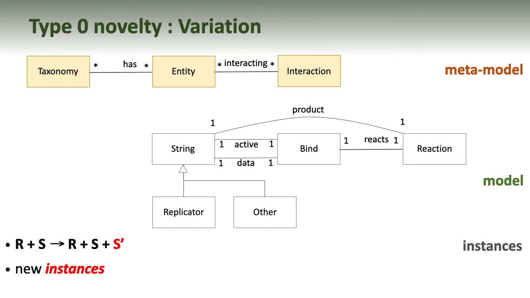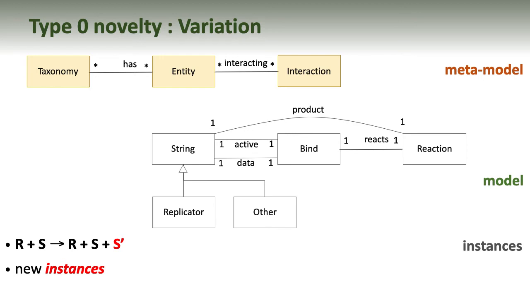The meta-model of this initial system has a taxonomy of entities with interactions. The model is an instantiation, with stringmols, their bindings and reactions. We have mutation designed in, so the model incorporates the initial replicators and mutated strings classified as others.